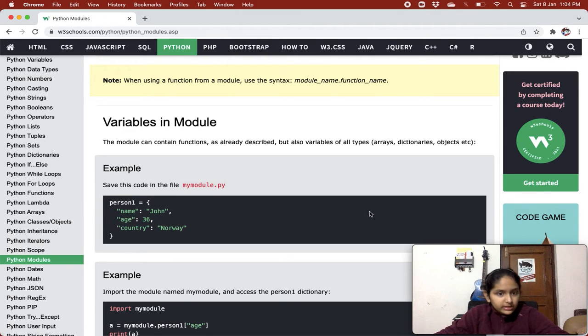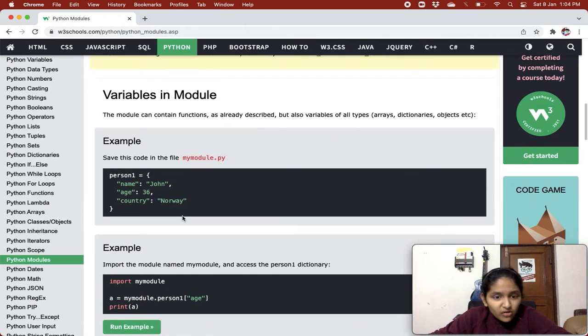Then last but not the least, the key name is country, and the value is Norway, right? So this is now saved in my_module.py. Now when we import my_module and make a variable a, we do my_module dot person1, because we are going to use the dictionary which is inside our module.